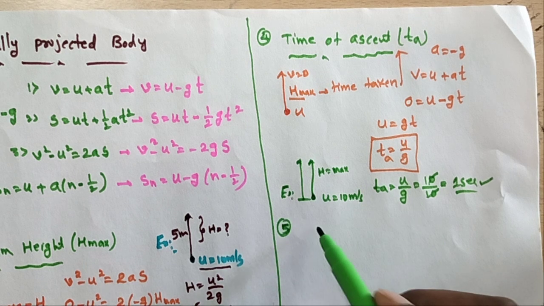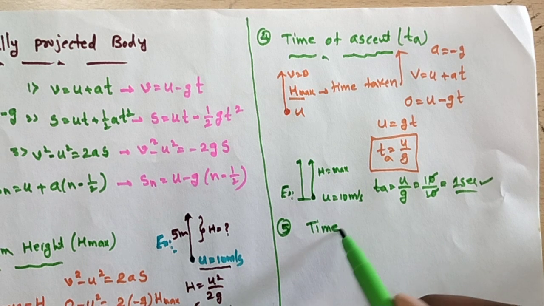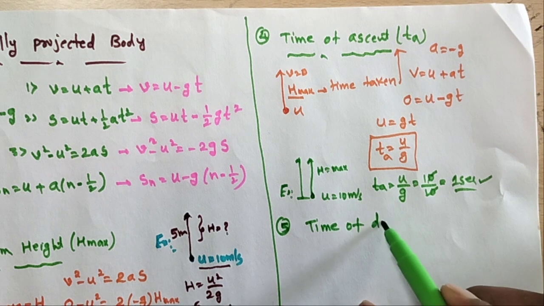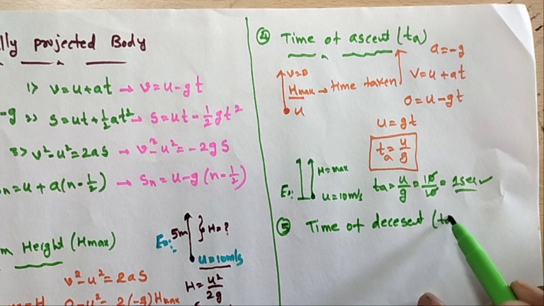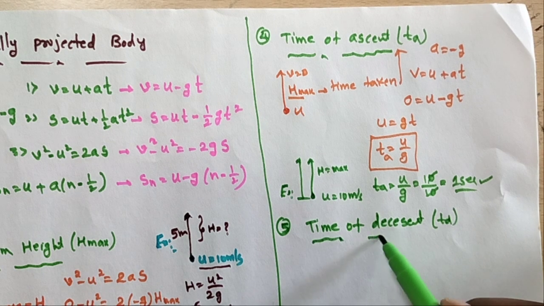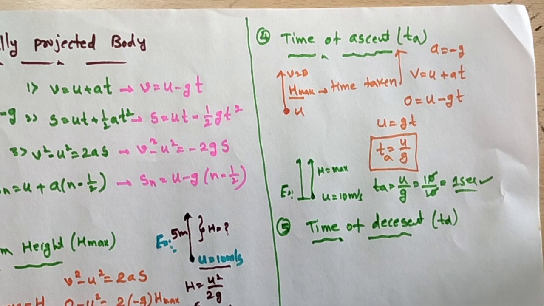And fifth one, time of descent. Okay, so the time of descent. What is the meaning of the time of descent? So for the body projected upward, the time travel is from the maximum height to here. This is the initial body. The body is projected upward. Okay, the time travel from the maximum height.